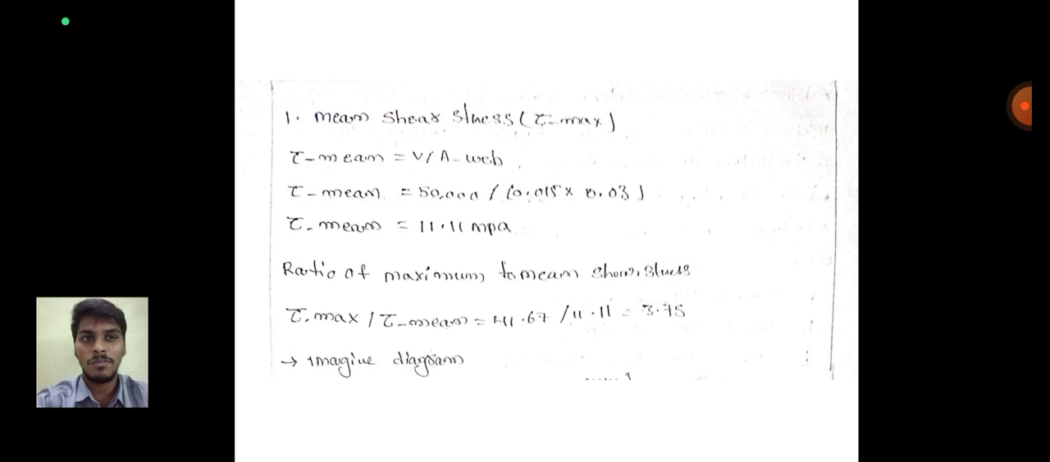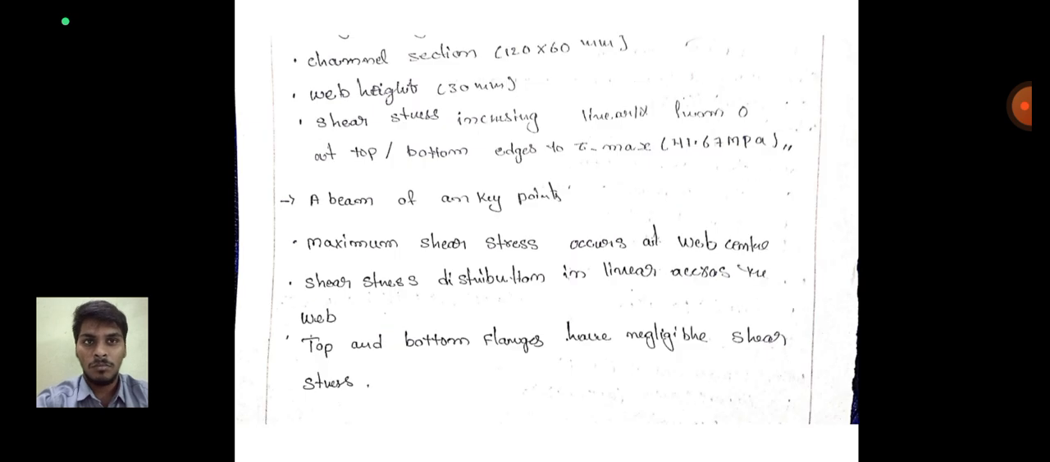Then the ratio of maximum to mean shear stress. Tau max divided by tau mean is equal to 41.67 divided by 11.11. This is the ratio between the maximum and mean shear stress, and the value will be 3.7.